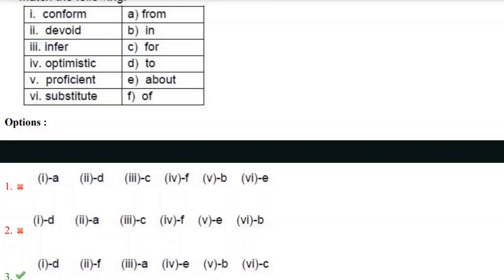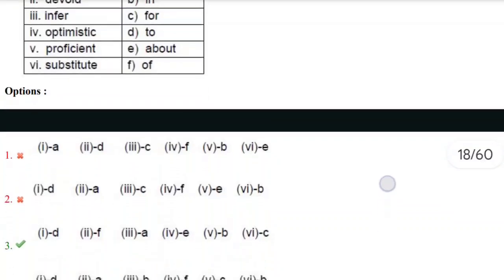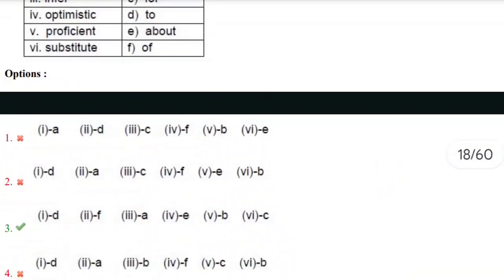And when it comes to substitute, yes, substitute for. And with these two words we can find the correct option. Here we have only one option which has the match of devoid of, second matched with f. Yes, you can see in the third option, the second one in the first set is matched with the f in the second set.